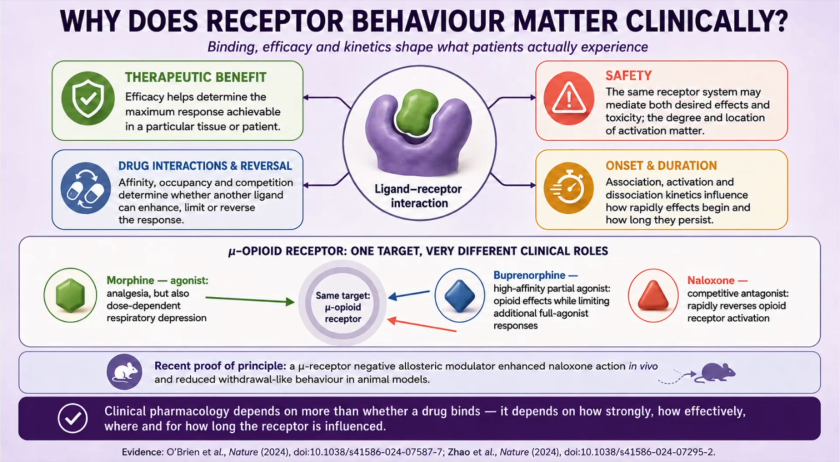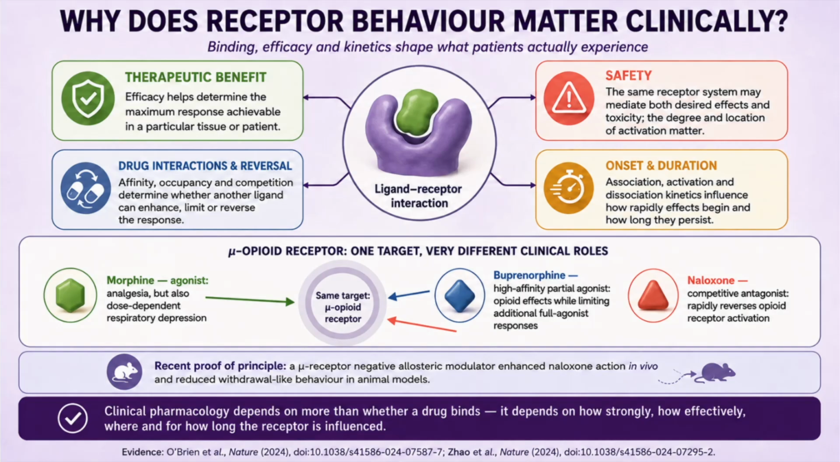Finally, binding and activation are dynamic processes. Association, receptor activation, and dissociation kinetics can influence how quickly an effect begins and how long it persists. Recent research shows why this matters. In a 2024 study, researchers developed a negative allosteric modulator of the μ-opioid receptor. In animal experiments, it enhanced the action of low-dose naloxone against morphine and fentanyl-induced effects, while reducing withdrawal-related behavior.